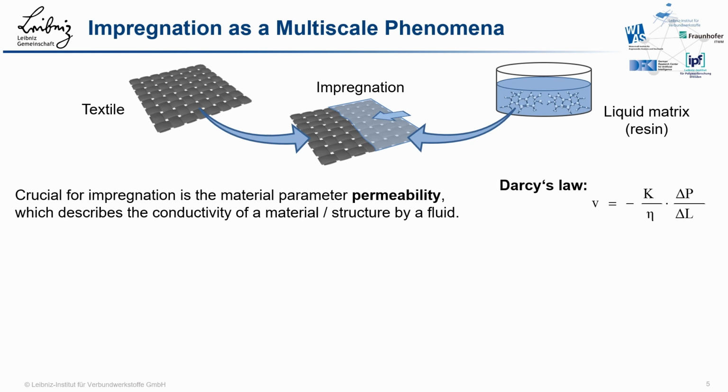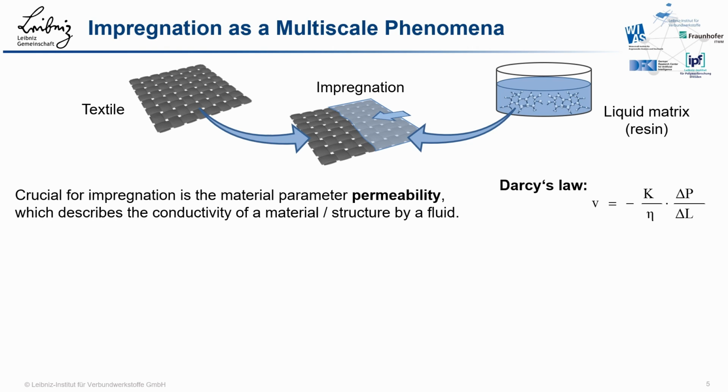The flow of resin in the fiber structure is of course the core element of LCM and is commonly described by Darcy's law, which correlates the flow velocity of the resin on one side with the governing process parameters, here the pressure difference and the flow length, as well as the relevant material parameters. These are the viscosity of the resin system and the permeability of the fiber structure. So the permeability basically can be seen as the conductance of the fiber structure for fluid flow. And if you think back of the rotor blade with a pressure difference of 1 bar and long flow path, you can imagine that permeability is the crucial parameter for an efficient process.